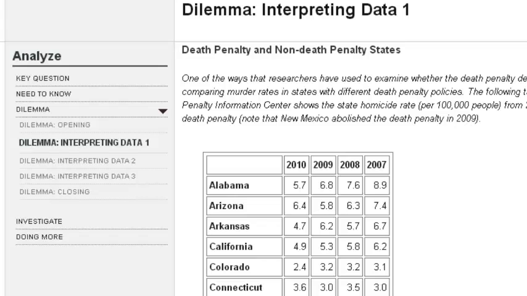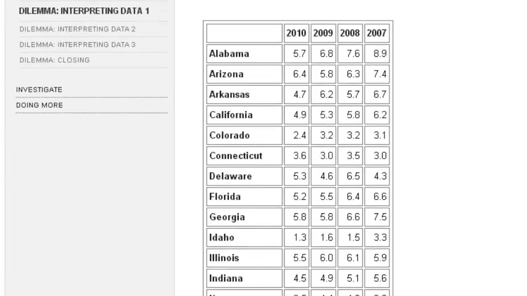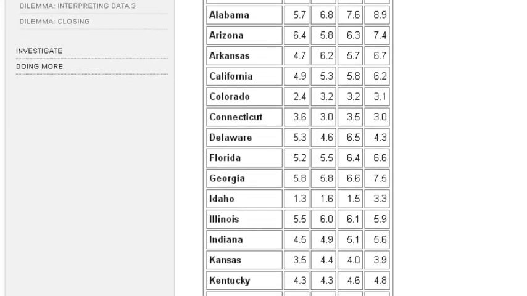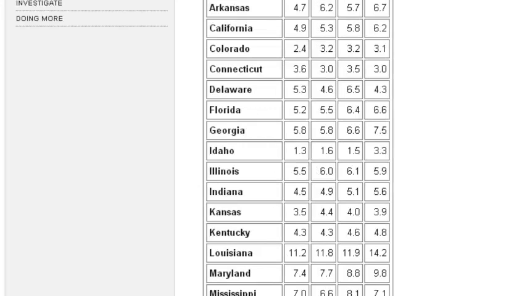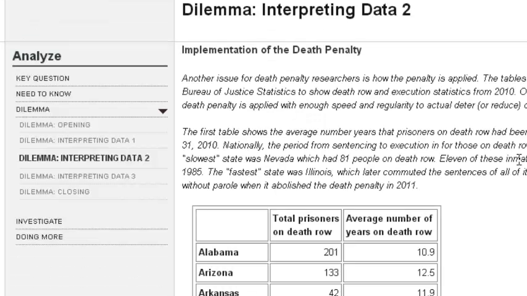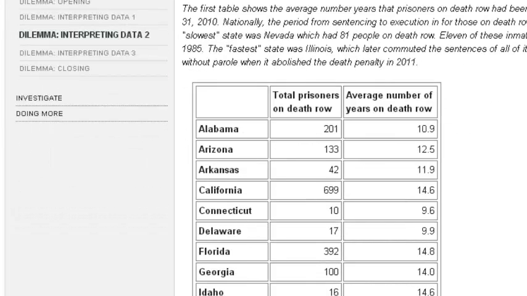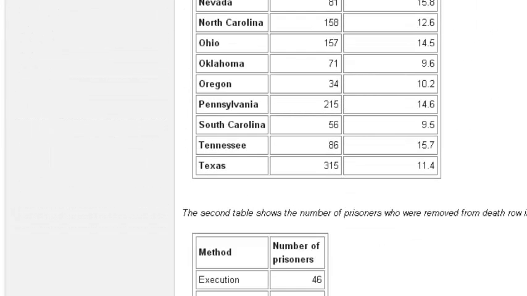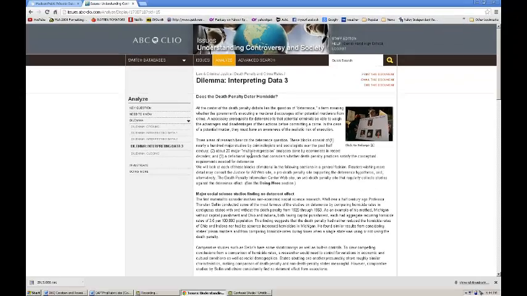In this case, the document is just data. The data has to do with states that have the death penalty and their crime rate per 1,000 people, and states that don't have the death penalty and their crime rate per 1,000 people. Second bit of data on Interpreting Data 2 is average number of years death row inmates spend on death row and what actually ends up happening to them on the bottom. And Interpreting Data 3 is actually an essay that brings all that data together.